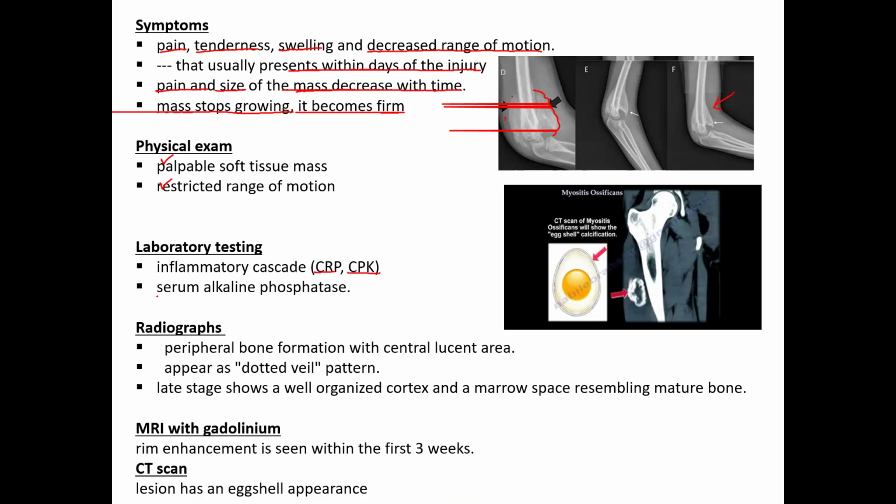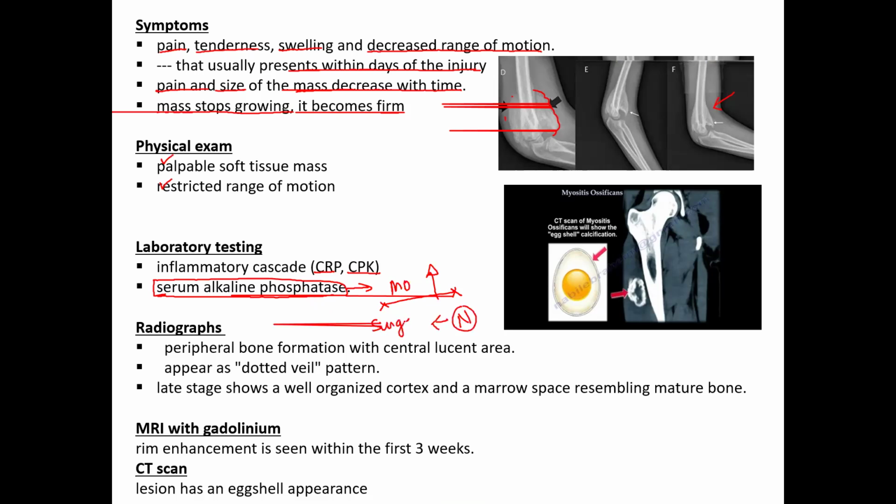One important marker is serum alkaline phosphatase. Why this is important is that it is raised when the bone tissue is active. So when the patient is in the acute phase of myositis ossificans, the serum alkaline phosphatase is high. So if you are operating on myositis ossificans, you need to first check alkaline phosphatase. You should not operate if alkaline phosphatase is raised. You need to wait till alkaline phosphatase becomes normal. When it becomes normal, you need to go for surgery.